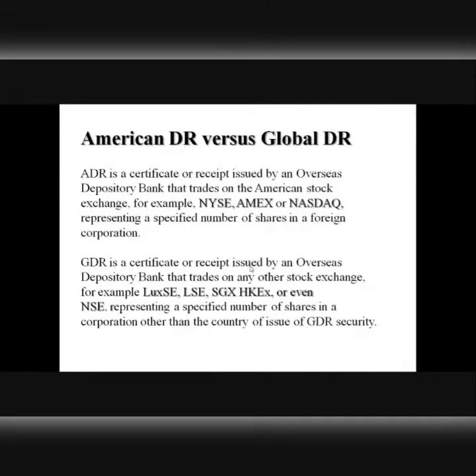GDRs, in contrast, can be issued in markets other than the US, like Frankfurt Stock Exchange, Singapore Stock Exchange. And these DRs will help the issuing company to raise equity in other currencies, maybe the currencies of those countries. Like, when we talk about Germany, they have the Dutch mark.